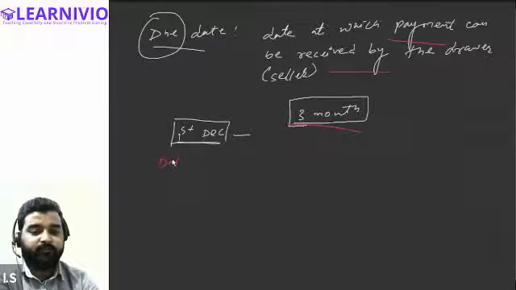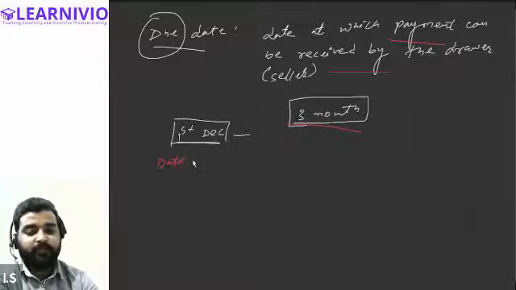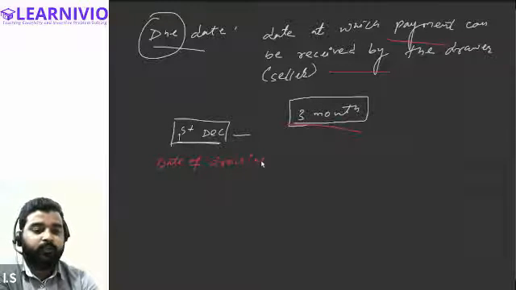The date on which the bill of exchange has been drawn is not taken into account.